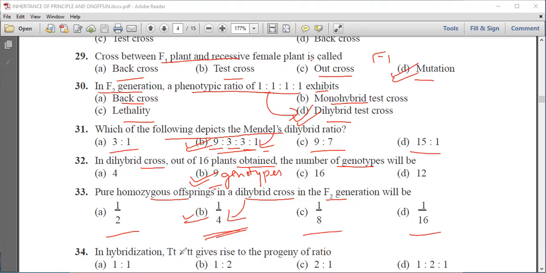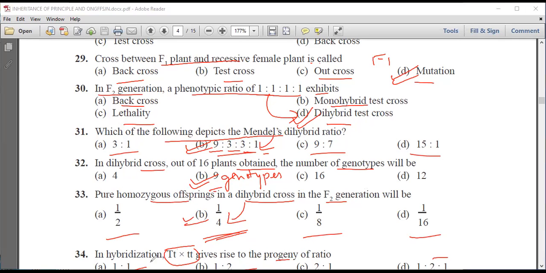In hybridization, this cross gives progeny ratio of 1:1, 1:2, 2:1, or 1:2:1. We know that it will give the ratio of 1:1.